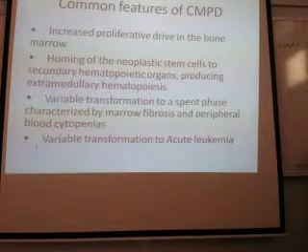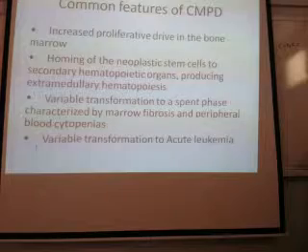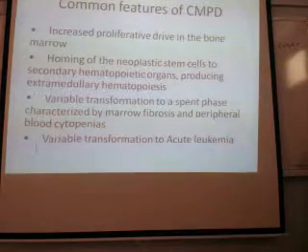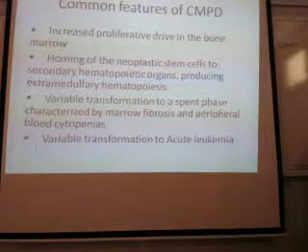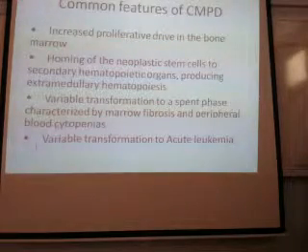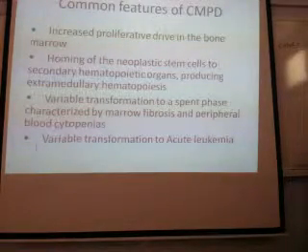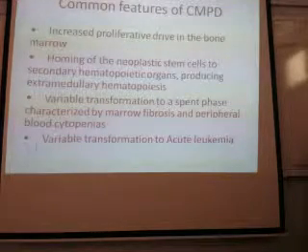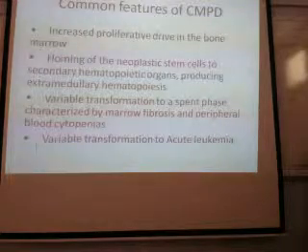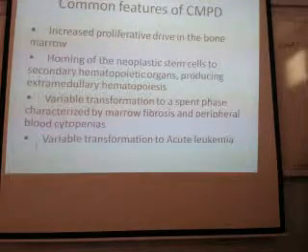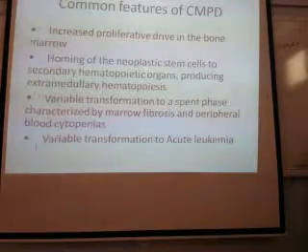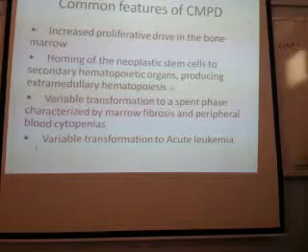What do you call this, where the blood cells are proliferating in sites other than bone marrow? It is called extramedullary hematopoiesis. Hematopoiesis, what is the site where the cells mature? Bone marrow. If they are maturing in liver or in spleen, you can't individually name it for each organ. For all these organs there is one term, extramedullary, that is outside the bone marrow. So it is called extramedullary hematopoiesis.